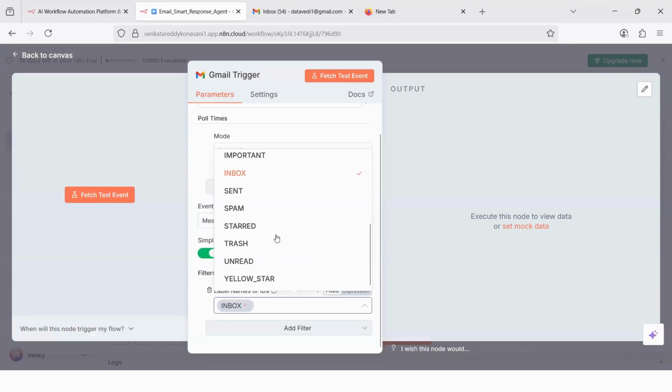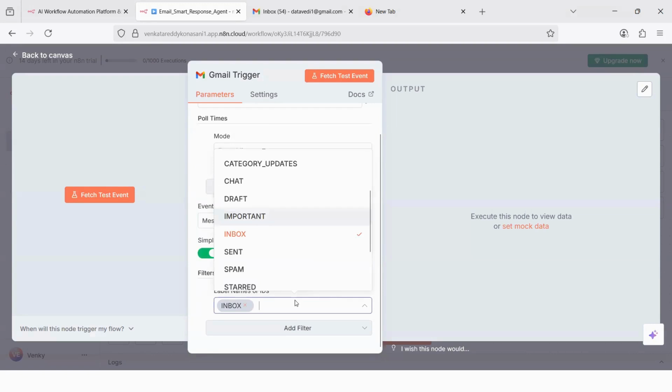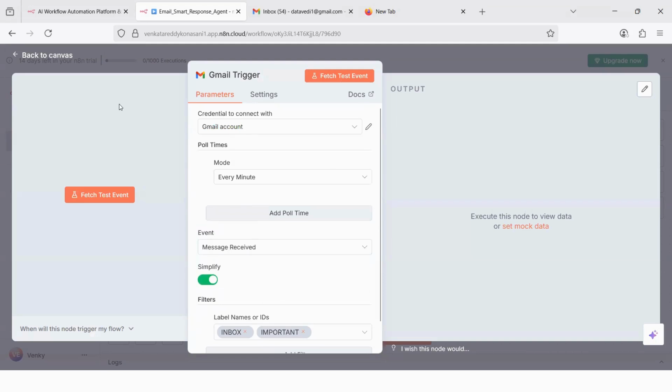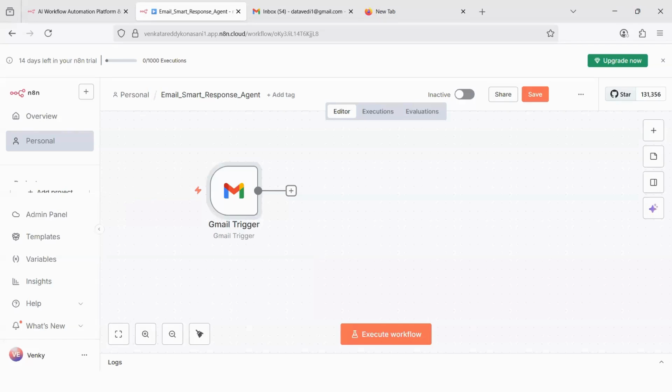Maybe I want to see it in important messages. Whenever somebody sends me an important message, if it is in inbox, then only I will try to reply to that. As of now, this particular node will get triggered whenever there is an email that you receive in your inbox. If it is either unread or it is in inbox, or if it is important, you will get the output. You know what? You can execute this workflow.